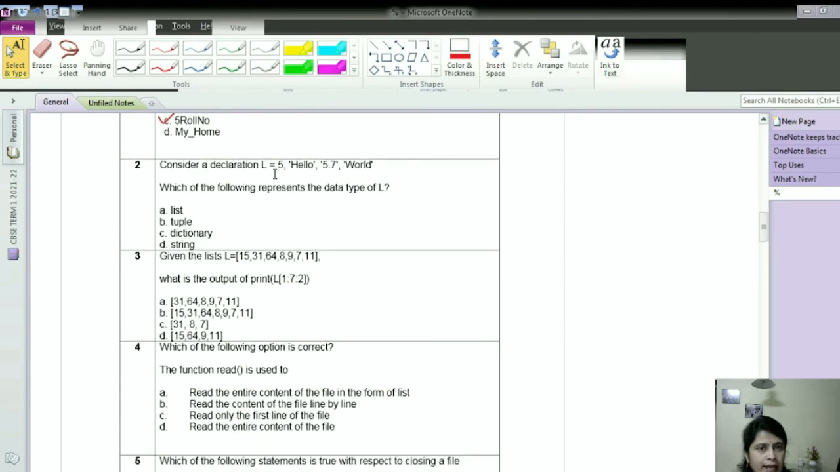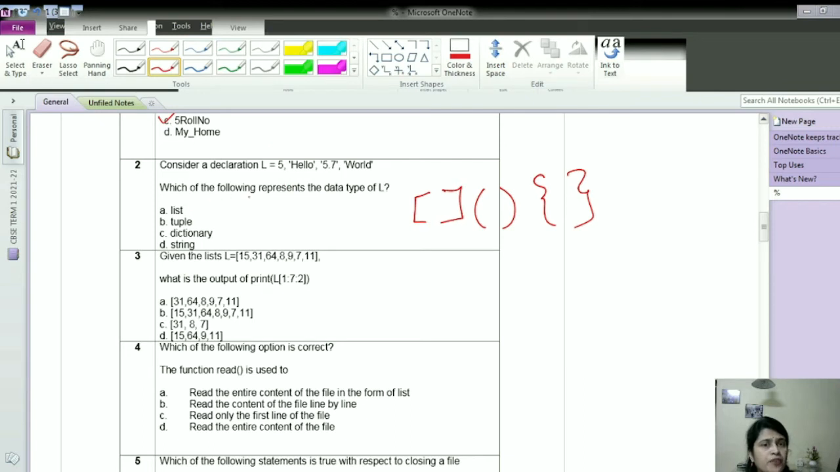Consider a declaration L = 5, 'hello', 5.7, 'volt'. So some items or elements are assigned to L. Now we know that a collection of elements we can represent by a list. In a list, all the elements are enclosed in square brackets. In case of a tuple, all the elements are in parenthesis, and in case of a dictionary, all the elements are in curly braces. But here square brackets are not given, parenthesis is not given, curly braces are not given. So by default it will be considered a tuple.